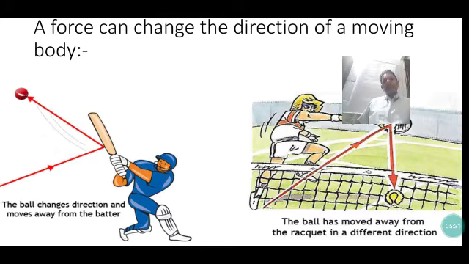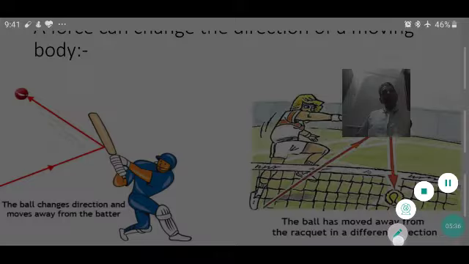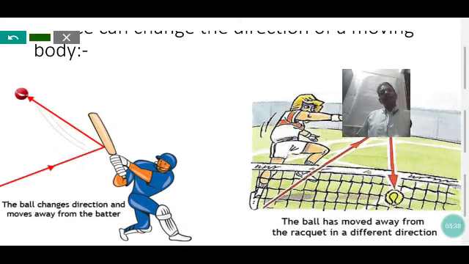In this example, if we discuss the motion, the force produces an acceleration of a body. Acceleration means a force can stop a moving body, it can produce motion in a body, and it can change the direction of a moving body. All this may be summarized as: it produces an acceleration in a body.